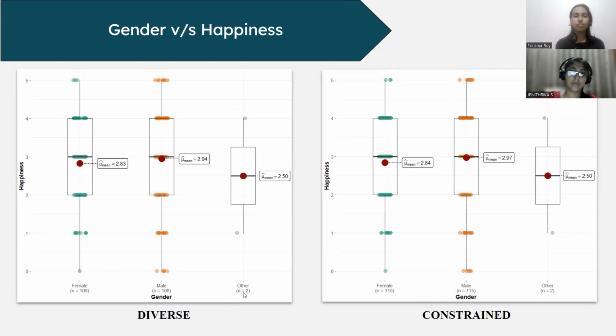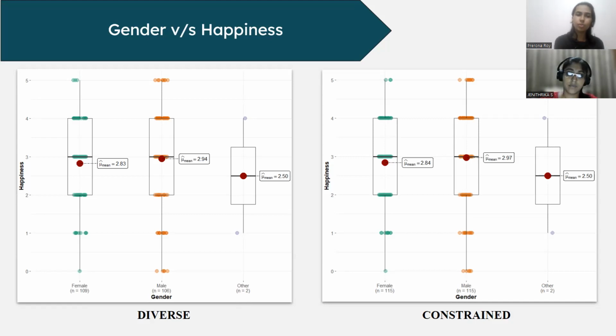And the next variable is gender. So for gender, we use box plots, and we had given 3 categories, but since there were very few observations in the other category, we have chosen to ignore it because it's not possible to make any proper inferences on it. If you're just looking at the mean of the male and female categories, we can see that the mean happiness for males is slightly higher than that of females.